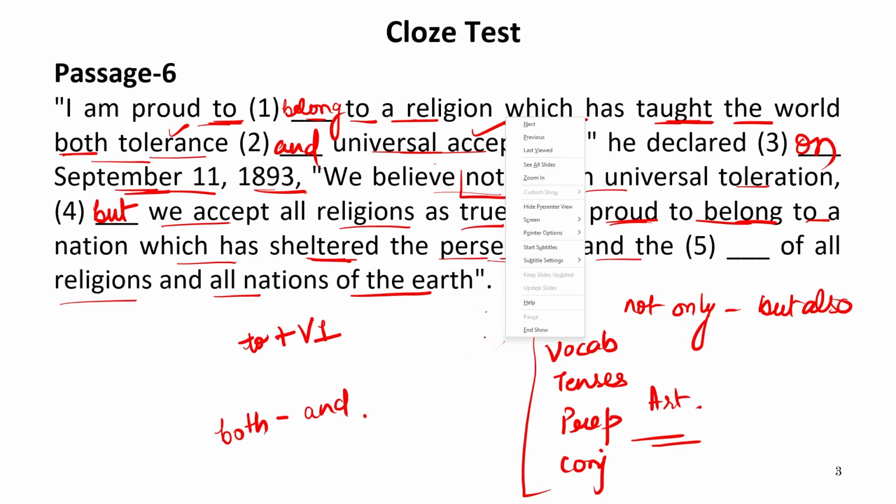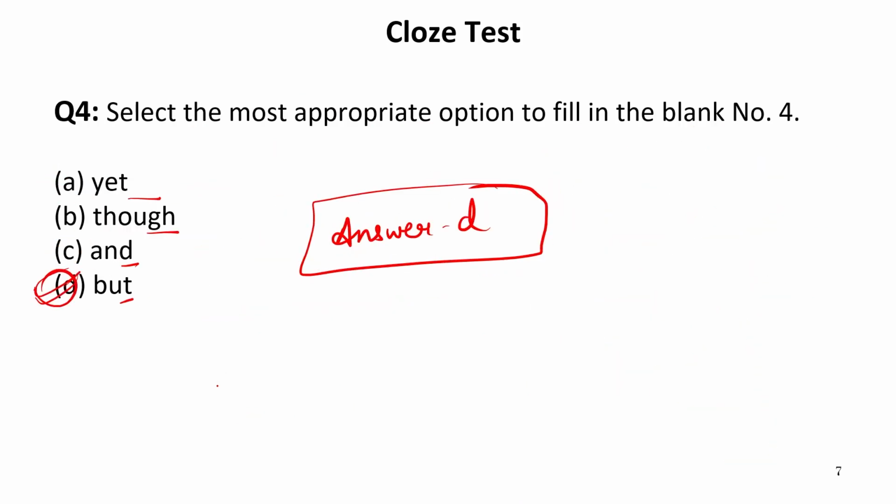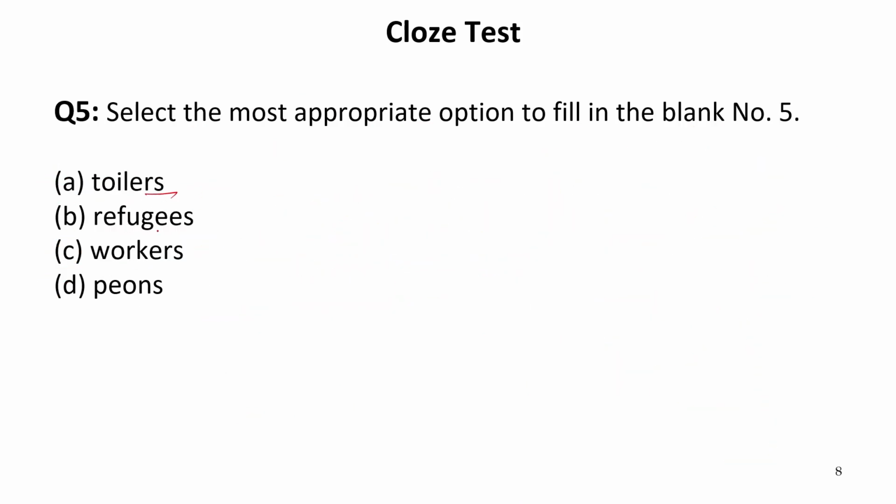So let us see the options now. The options are as follows. That is toilers, refugees, workers, peons. Now we need some word over here that is a synonym for persecuted, or that is somewhere related to the word persecuted. Toilers means hard workers. So hard workers does not make sense there. Refugees are the persons who are not included in the group. So refugees can be the correct answer. Now workers is again not suitable. Peons is of no use over there. So our answer is B.